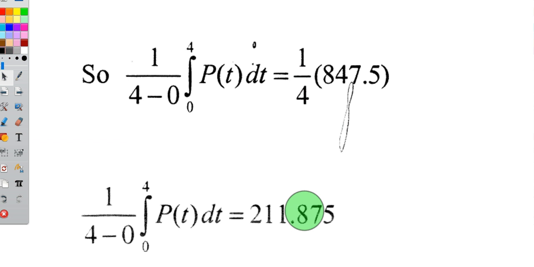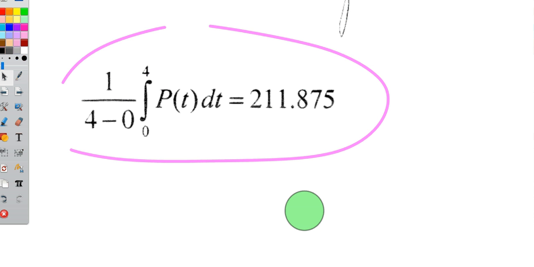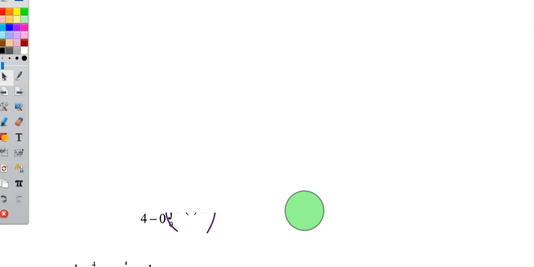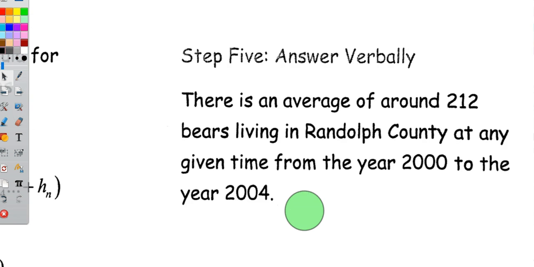If I do that, I get 211.875. Let's answer this question verbally together. So there's an average of around 212 bears living in Randolph County at any given time from the year 2000 to the year 2004.